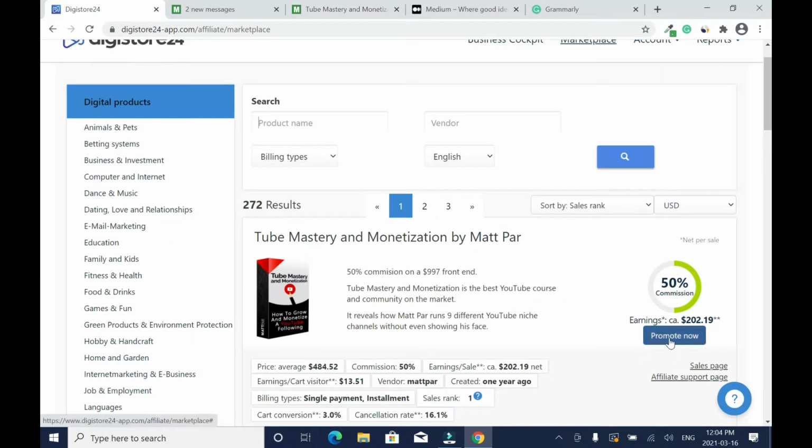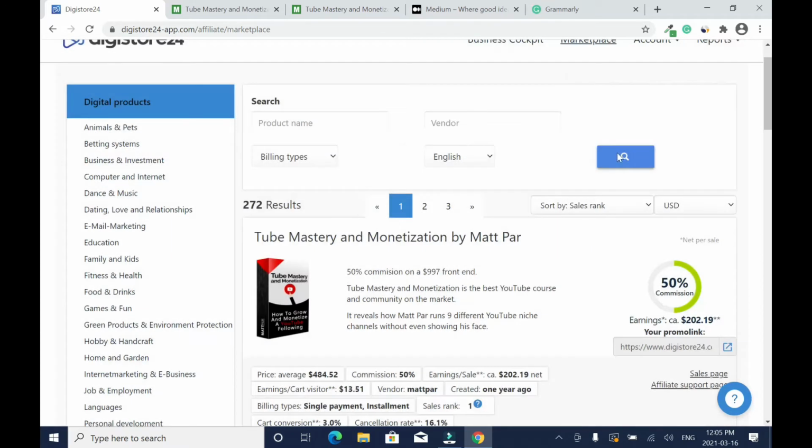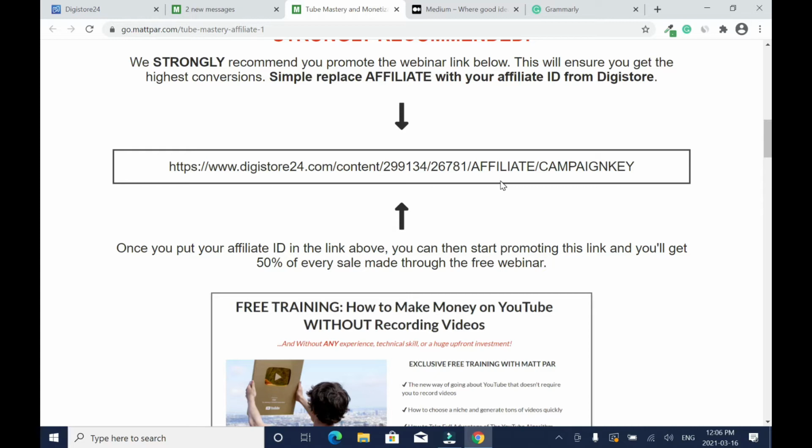Alright, so you can either come here and click on promote, then you click on this, right click and copy. Or another option is if you go through the affiliate support page, you will get something like this. So what you have to do is highlight this, change this to your affiliate name, or your affiliate username. Then here is if you want to add a campaign name. Let's say you want to promote it on Facebook. Like in this instance, we want to promote it on Medium, so I can change this campaign key to Medium.